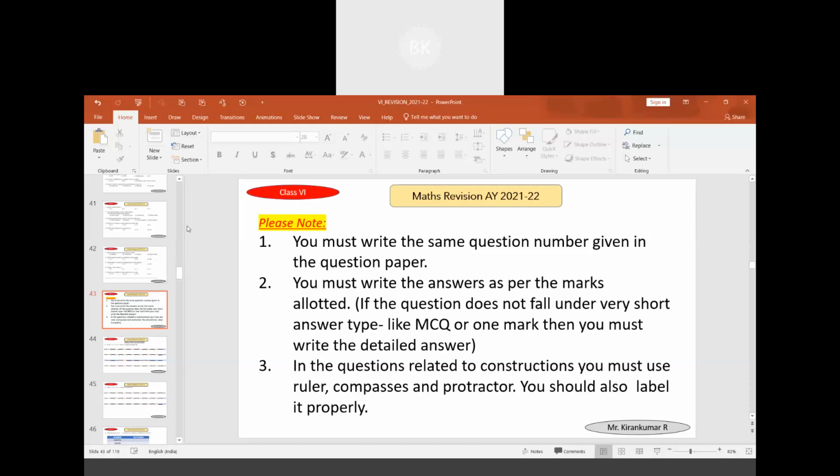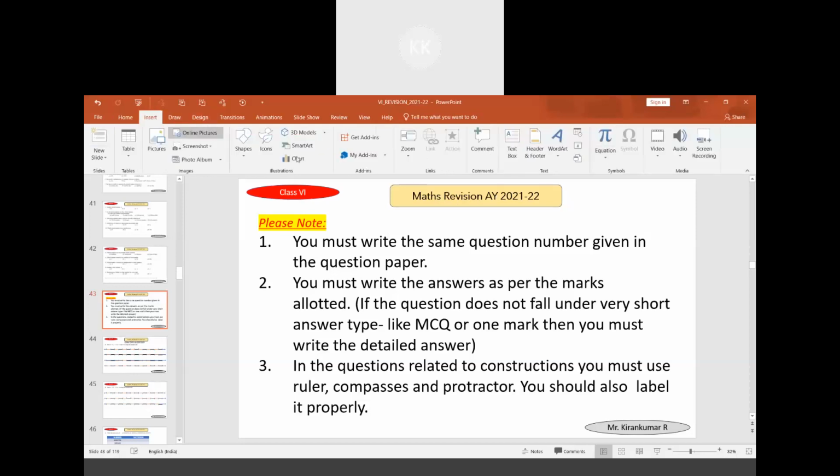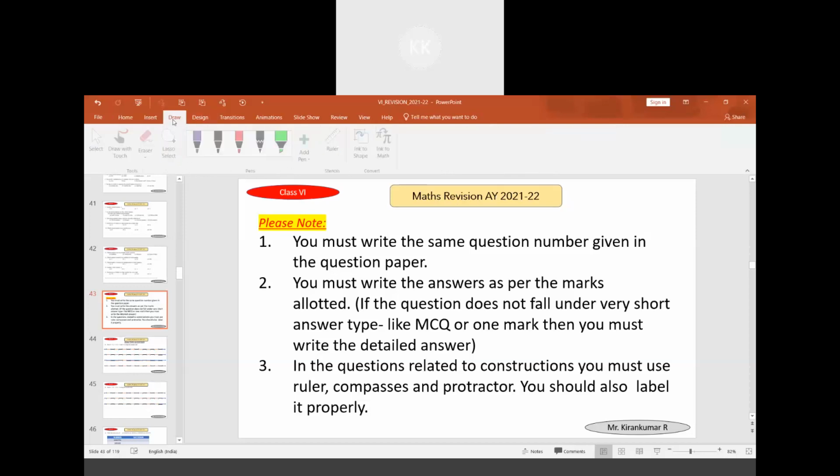I have checked A section and I have sent the answer sheets of A section. They can go through the answer sheet. I'm not happy about the way you have presented the answers. So I have brought these general points. This is for everyone, not only for A section.